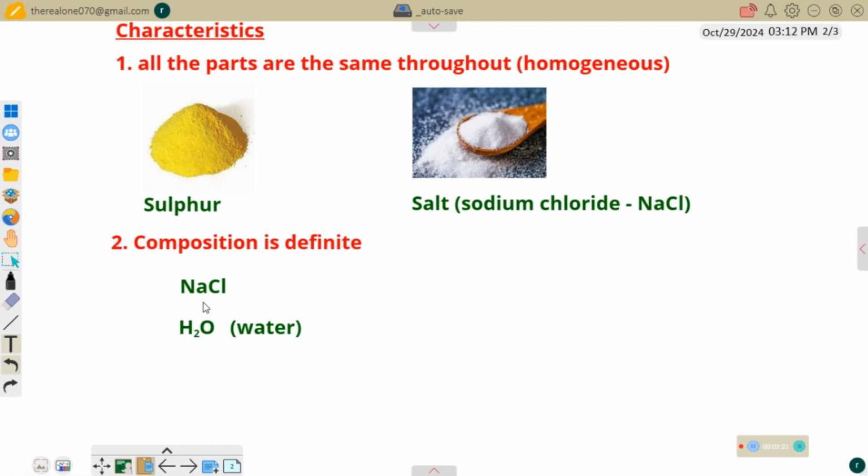And this doesn't happen for impure substances, which are called mixtures. For instance, a solution of sodium chloride in water can be mixed in any proportion. At times, you can have more salt than water, while at times you can have more water than salt. They can be mixed anyhow.